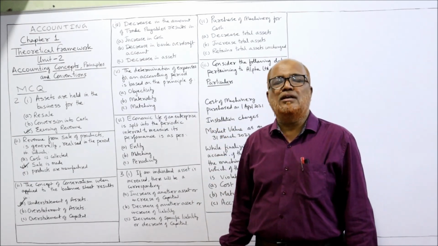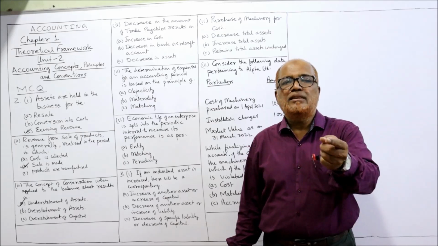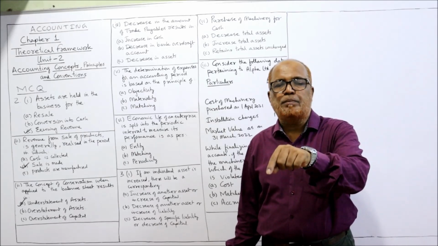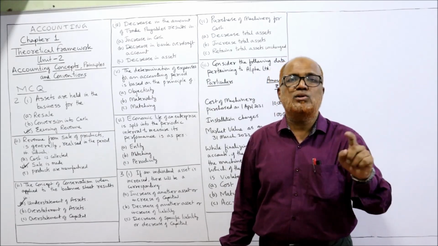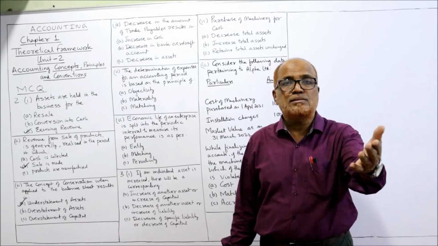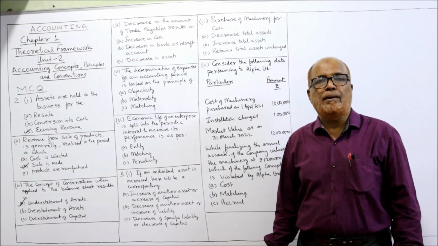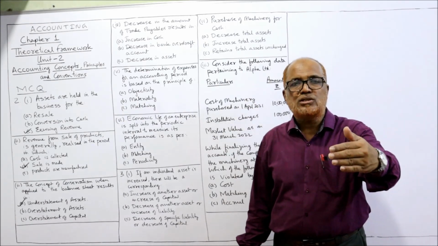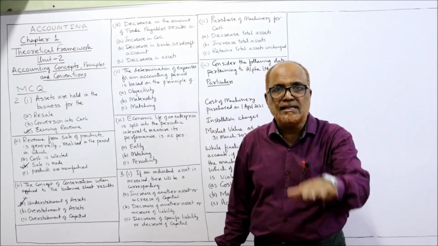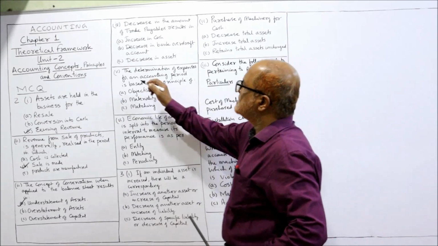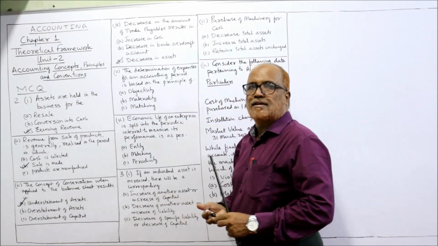Decrease in assets. Yes, of course. When there is a decrease in trade payable, the assets will also decrease. How? The cash is paid. We pay the cash to trade payables. By paying the cash, our cash decreases, assets decrease. The answer is decrease in assets.